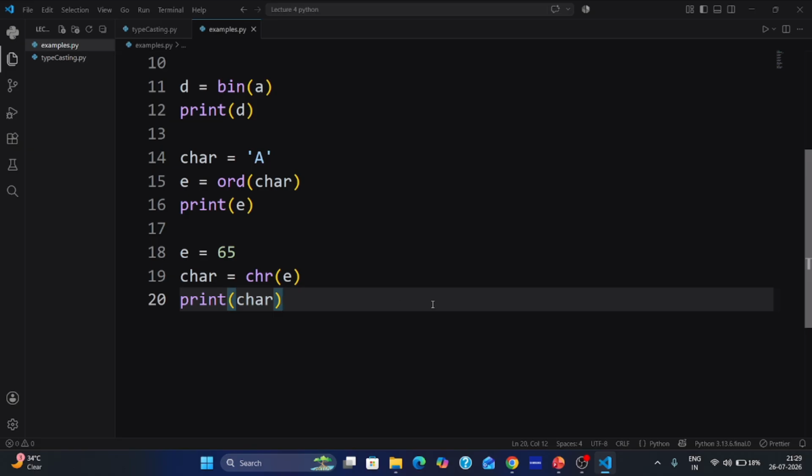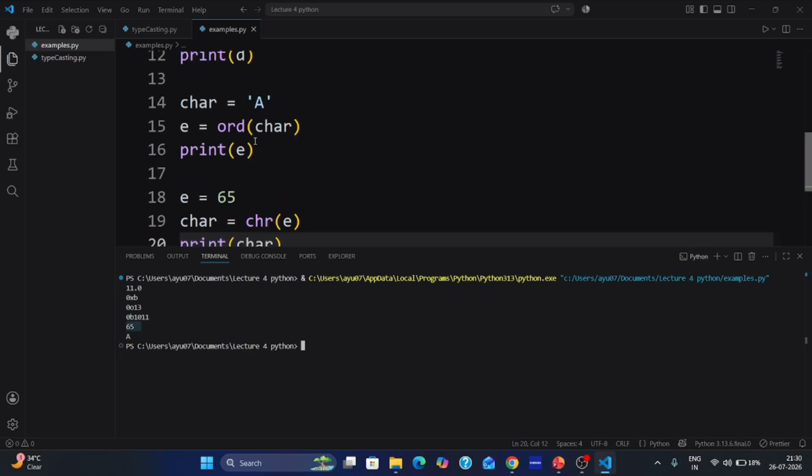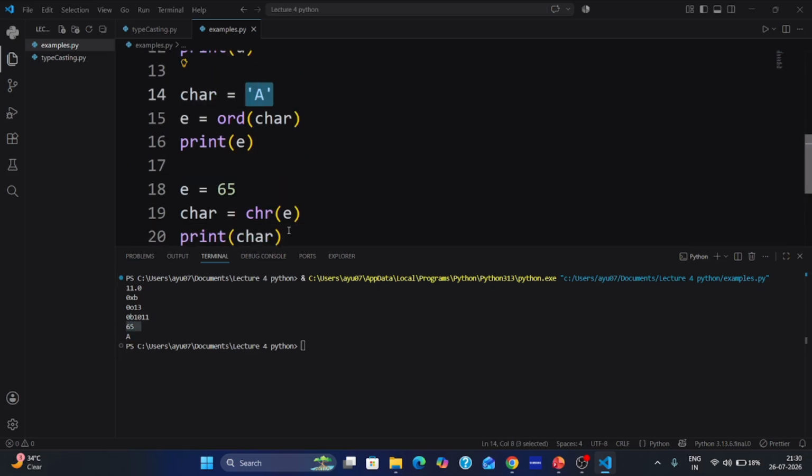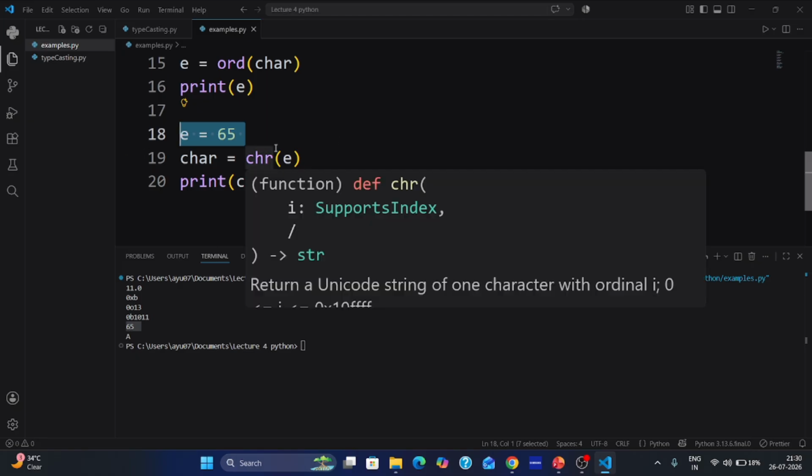You will get the answer A. You are getting A for 65 because in ASCII values, 65 is A.